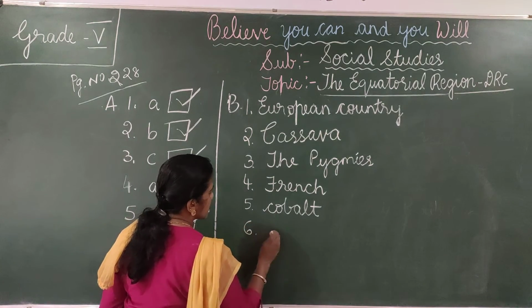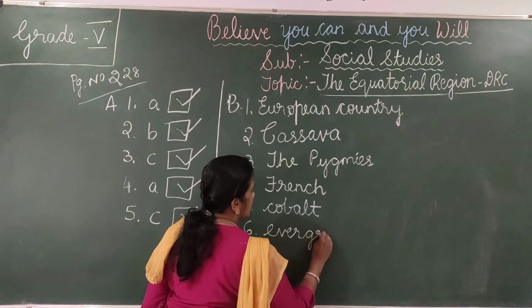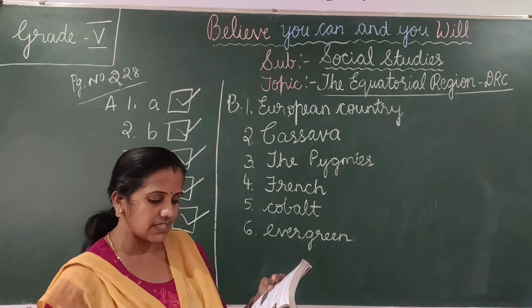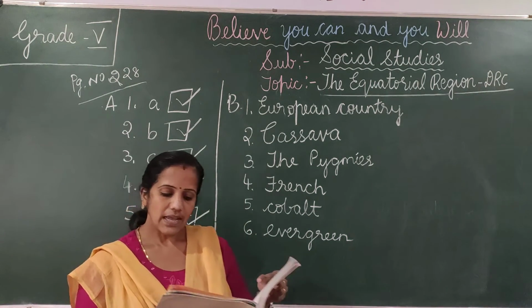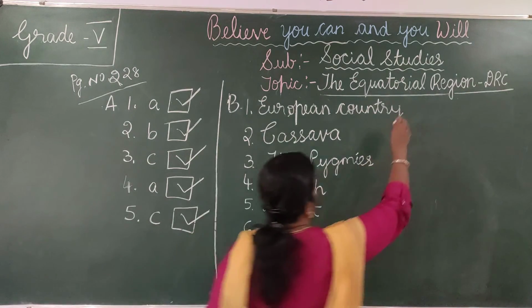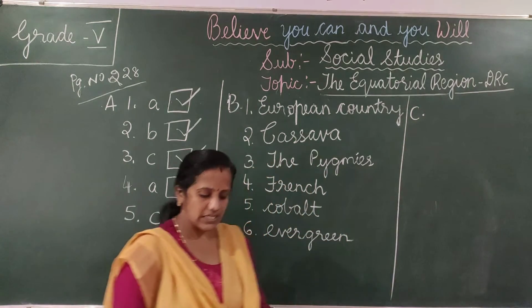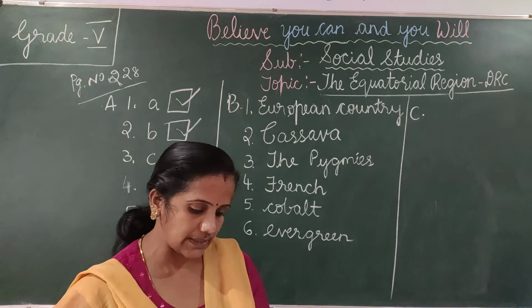So write down the sixth one, evergreen. Evergreen. Forests that remain green throughout the year are called evergreen. So now we move on to the C main, true or false. Okay, C main, write T for true and F for false statement.